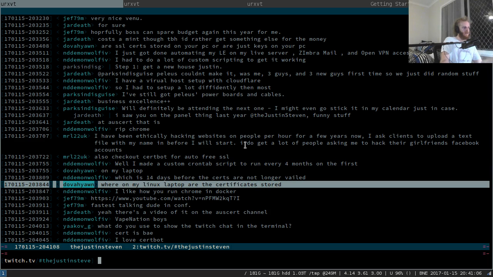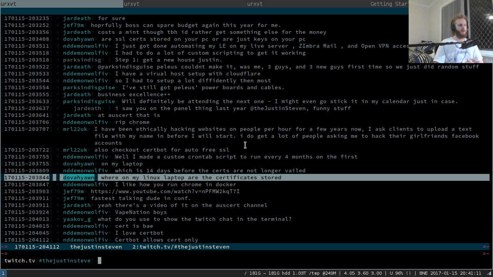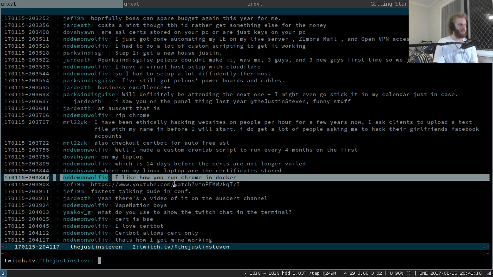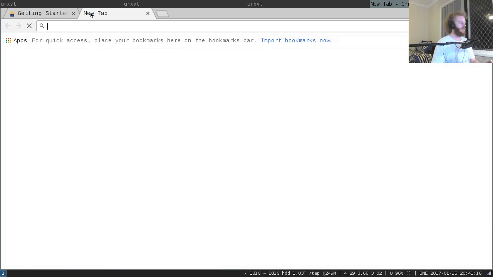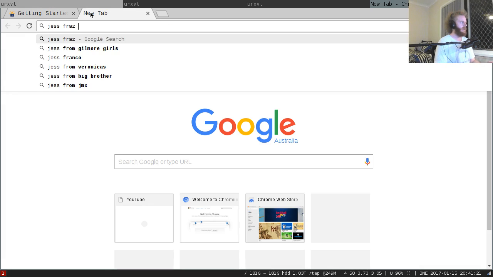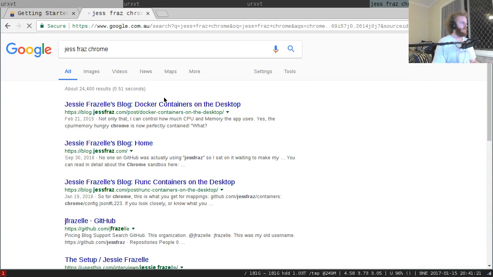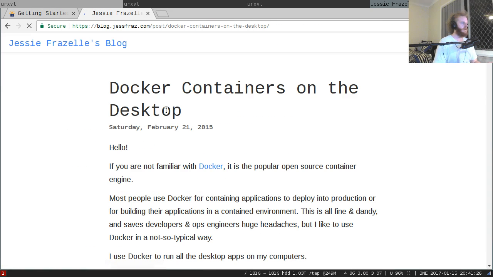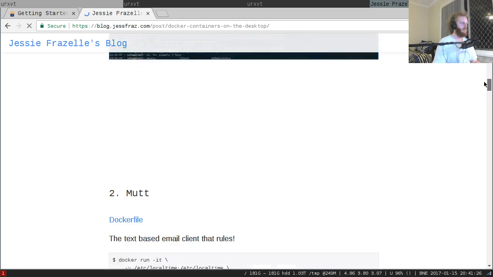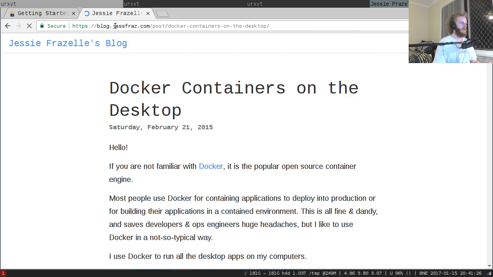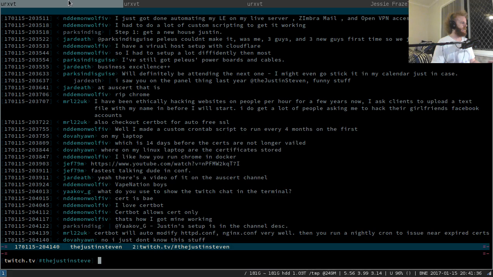Where on your Linux laptop are the certificates stored? Okay, so Dovion, are you serving a website from your Linux laptop? I like how you run Chrome in Docker. So do I. Big props to Jess Frazelle for documenting how to do it. Without this guide, I would not have been able to do it. And I'm a big fan of running Chrome in Docker. If you haven't checked out Jess Frazelle's stuff, do so. She has amazing stuff, and she's got a lot of really good resources on how to Docker on the desktop. So, yeah, I'm a big fan of Jess's stuff. Check it out.